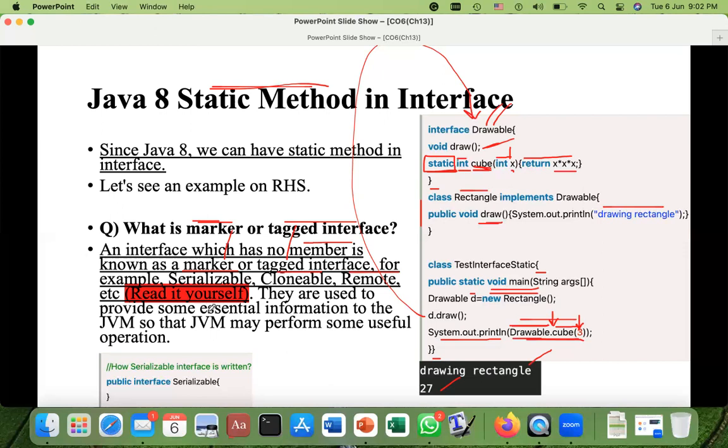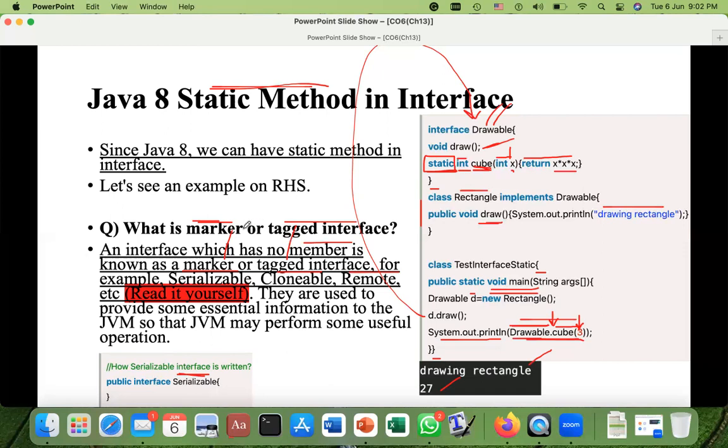For example, here you can see public interface Serializable. So this is the interface, with its starting and ending. This is the way you can write it. And what is the use of these marker or tagged interfaces?